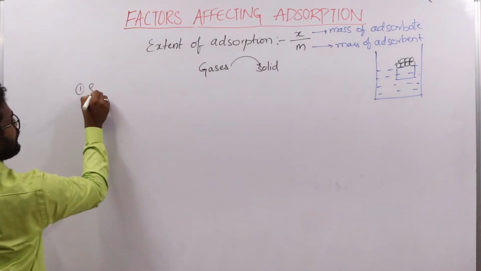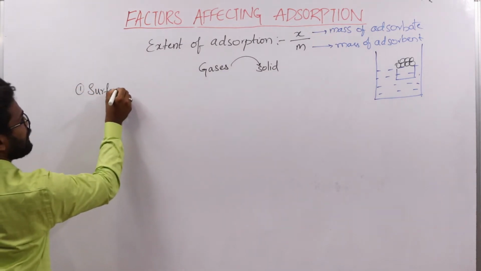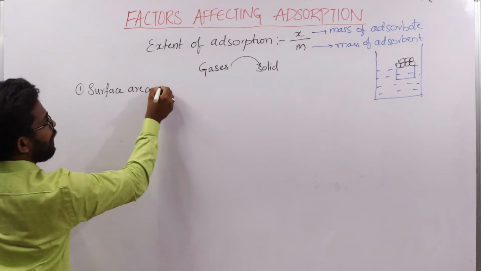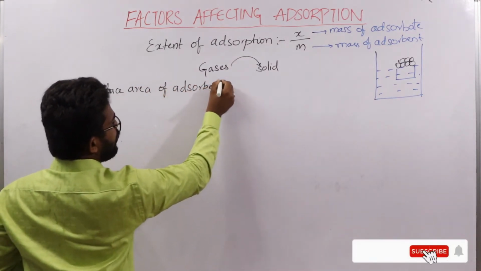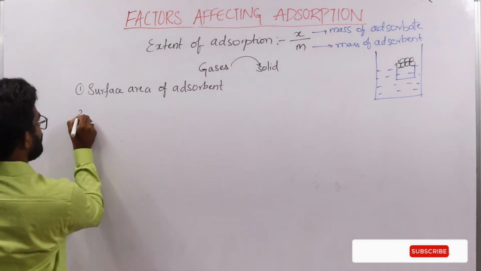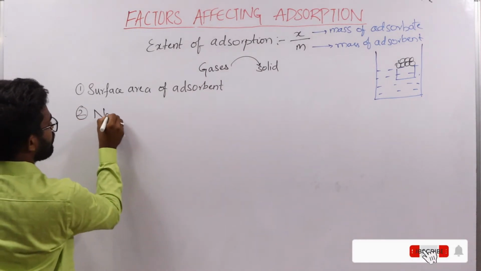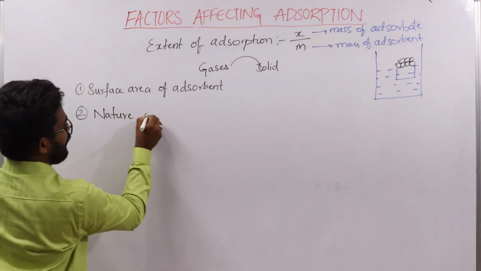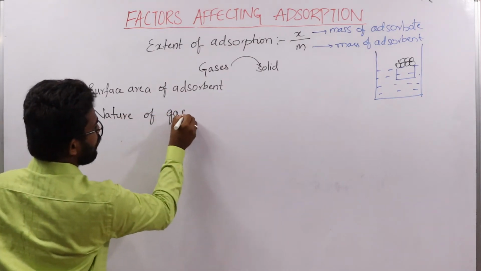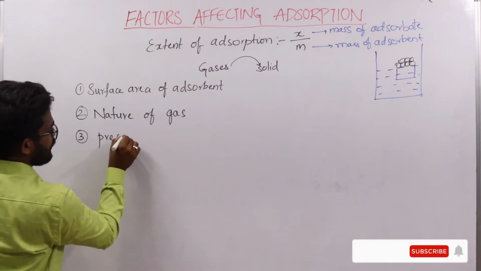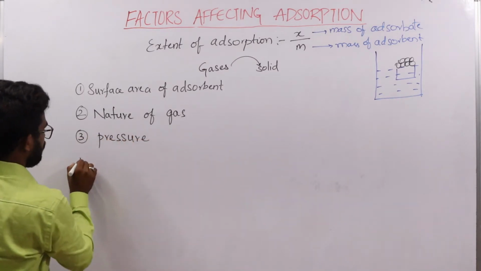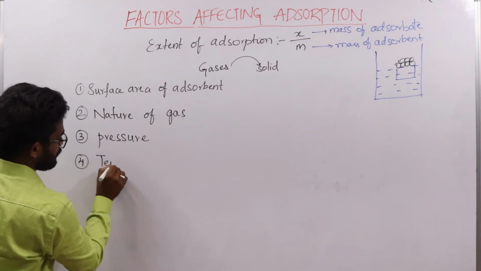Firstly, surface area of adsorbent. The second one is nature of gas, the third one is pressure, and the fourth one is temperature.